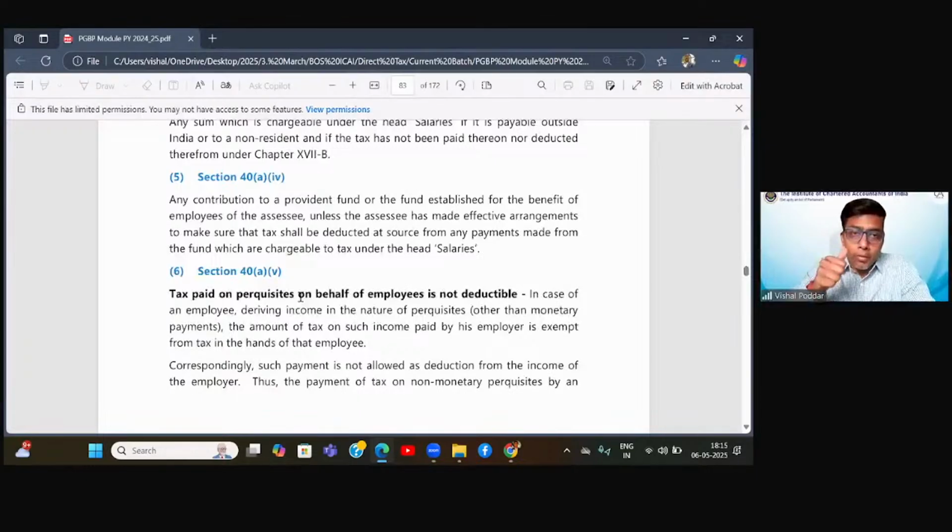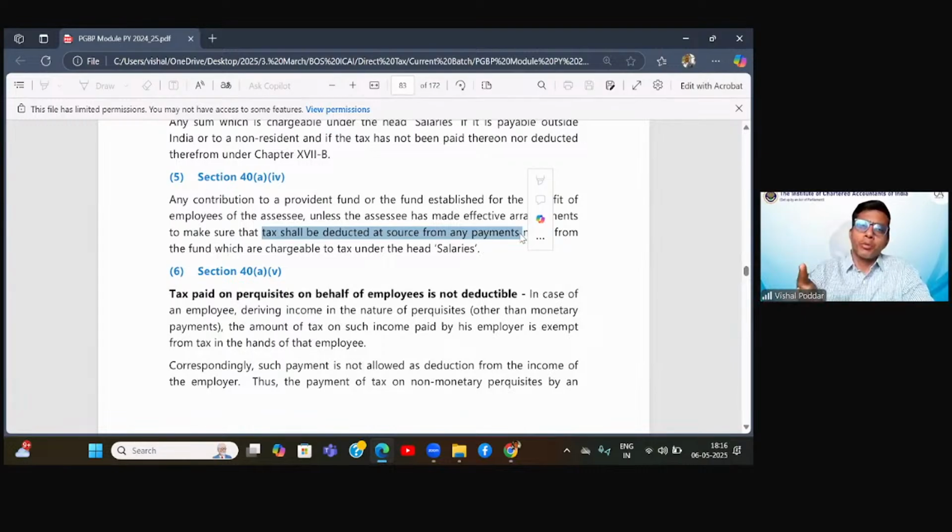But when you get this money out of the provident fund in future, at the time of retirement, I should have made arrangements today so that proper TDS is deducted from such payments. Whatever the TDS would be, it should be deducted at that time. This arrangement I should make today. Today, no TDS will be deductible because you're not getting the money, but whenever in future you get the money, I should make arrangements today.